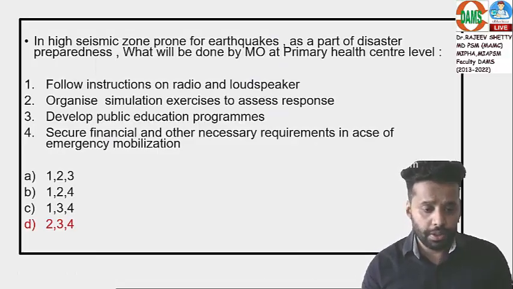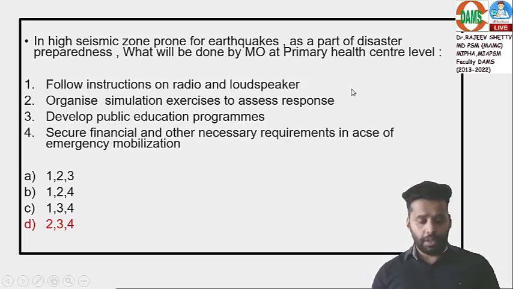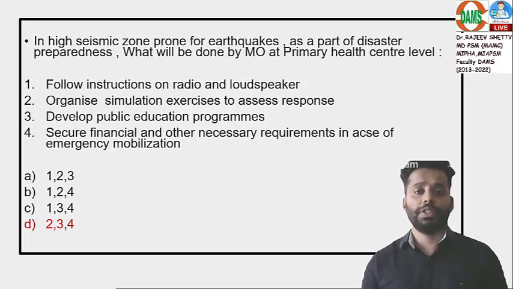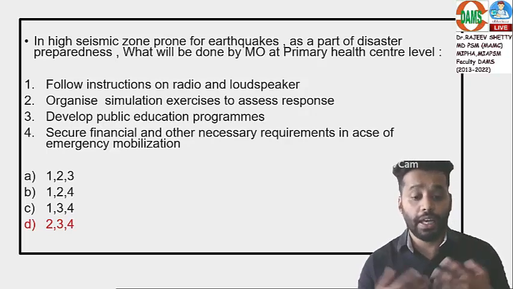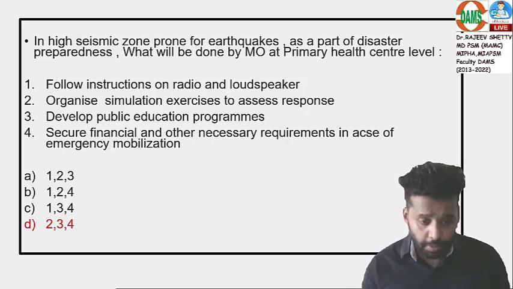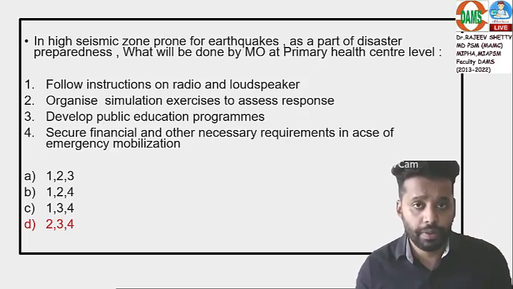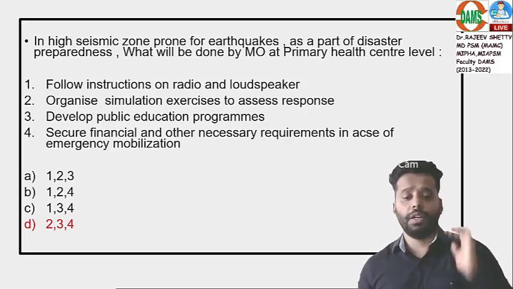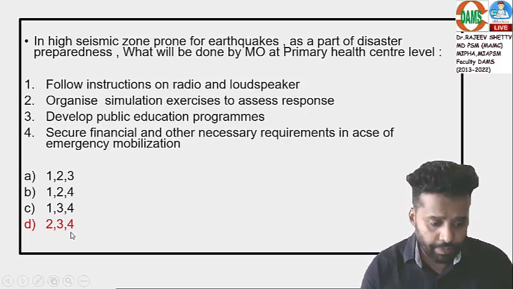But what option 1 says, follow instructions on radio and loudspeaker, is not for the manager, it is for the general public. Even in Park it is mentioned, it is for everyone, the general public. They have to follow instructions given on radio, which can help in their response also. Since the question is at management level, for disaster preparedness 2, 3, 4 are correct.